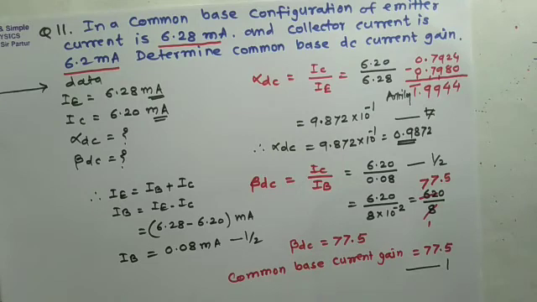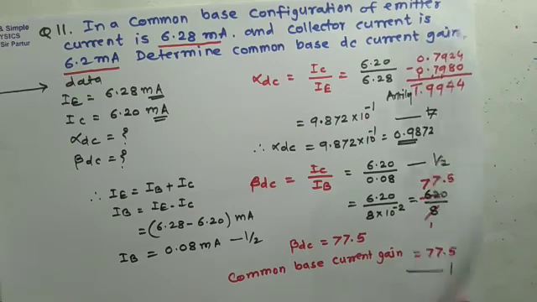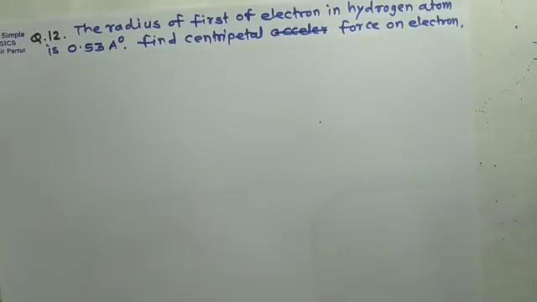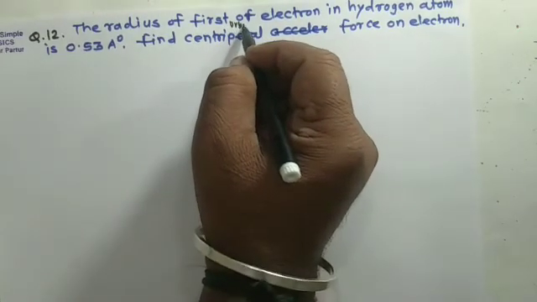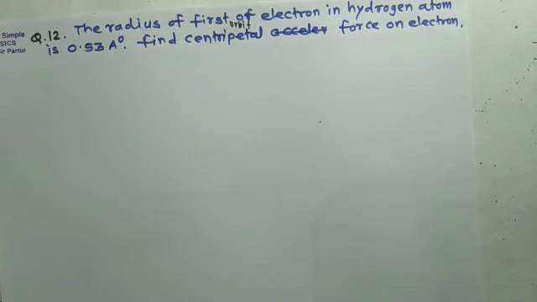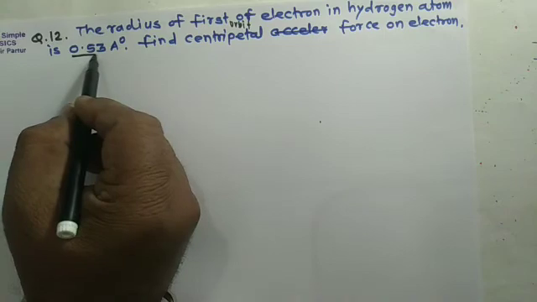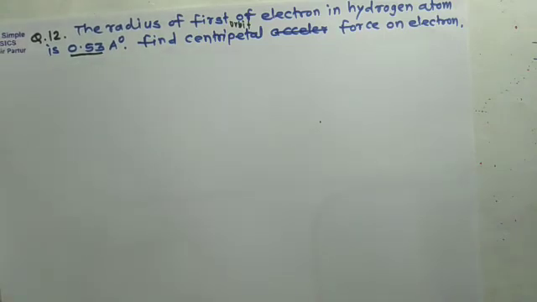Okay, see here, also another question: the radius of the first orbit of the electron in hydrogen atom, or radius of first orbit of hydrogen atom, is 0.53 angstrom unit.